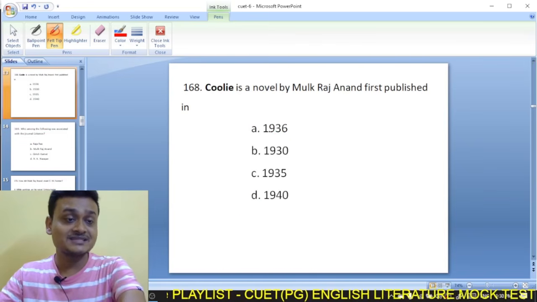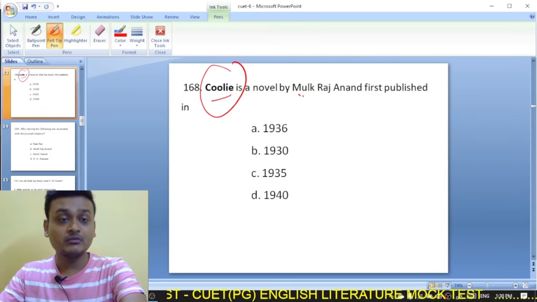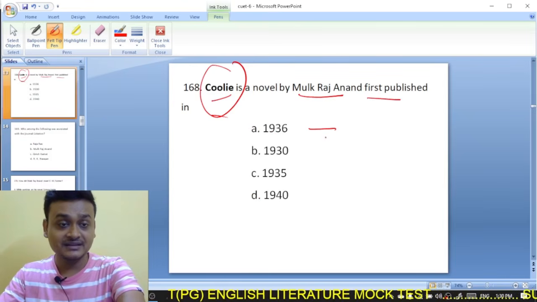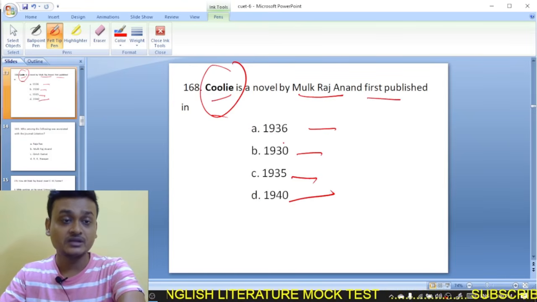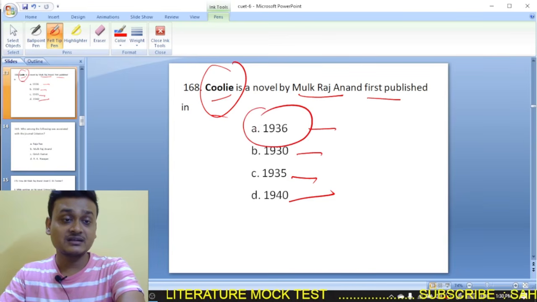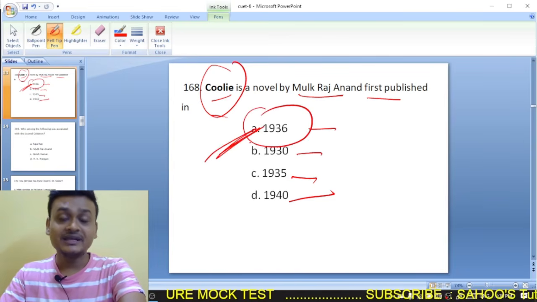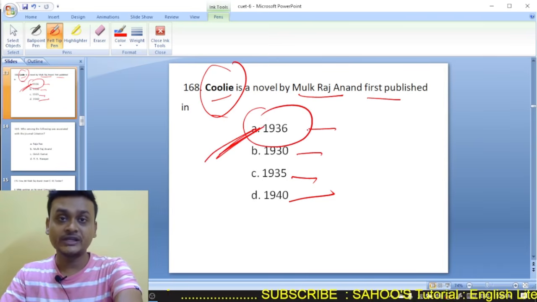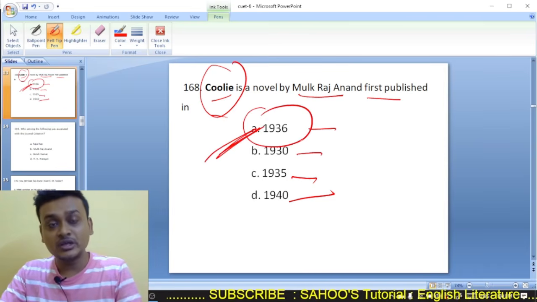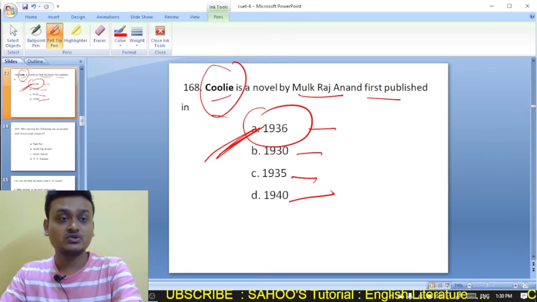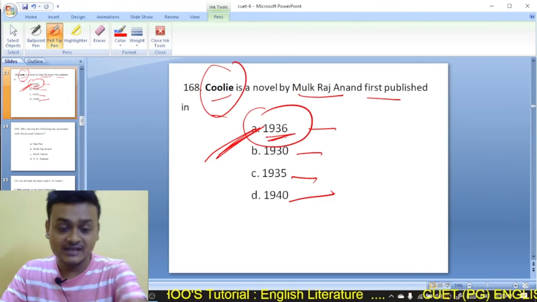Moving on to question 168. Coolie is a novel by Mulk Raj Anand, first published in 1936, 1935, 1940. So Coolie was published in 1936. A is the right option, whereas in 1935 Untouchable was published. Coolie is the story of Munoo, a 14 year old boy, who died due to tuberculosis at the age of 16. So Coolie was published in 1936. It was written by Mulk Raj Anand.